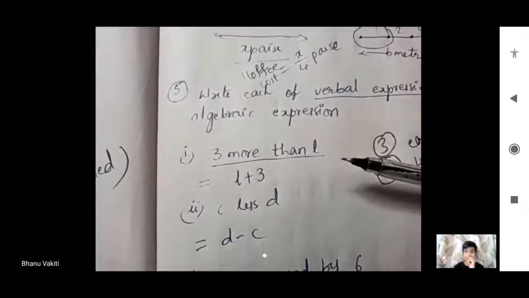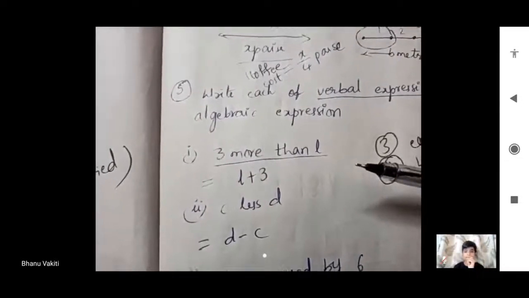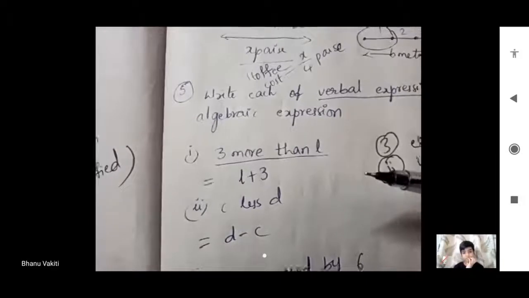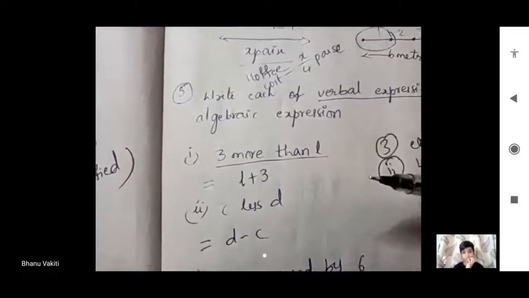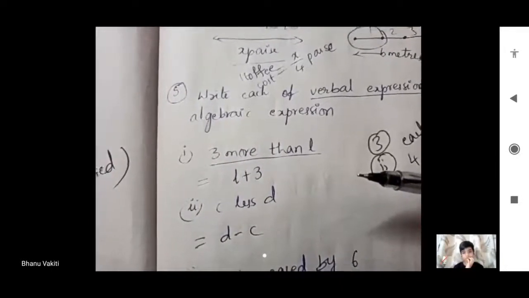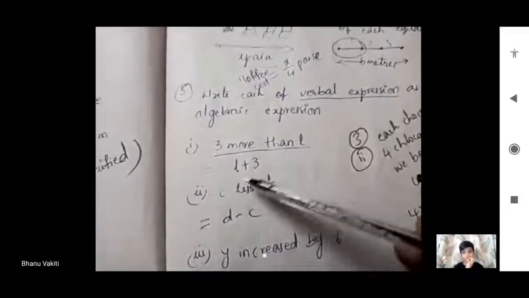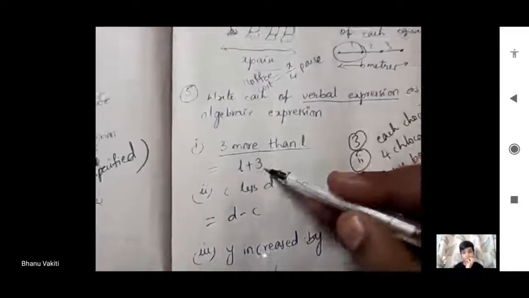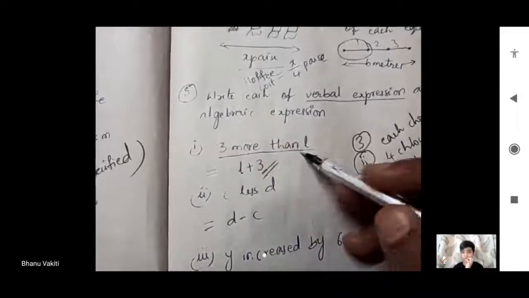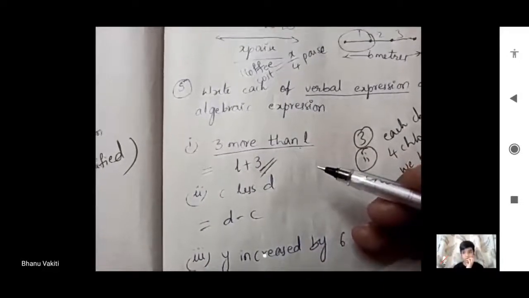So what do we have to do? Addition, because it is "more than", not subtraction. More than L means L plus 3. We can write this as an algebraic expression. 3 more than L. Is it correct? Kaushik, are you listening?